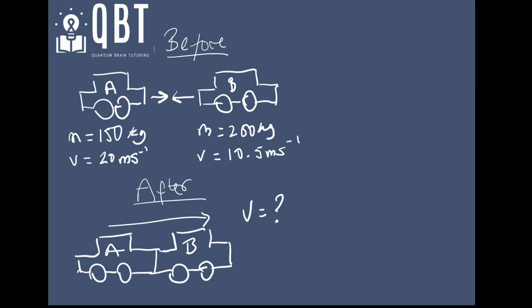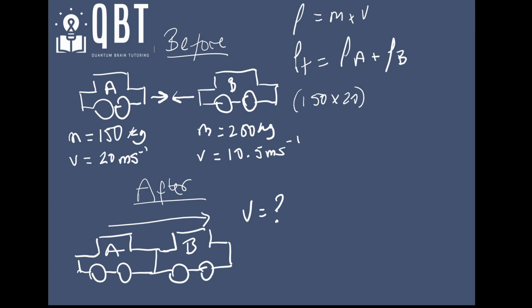Right, so let's calculate the total momentum here. The total momentum is going to be equal to the momentum of car A plus the momentum of car B. And we know that momentum is equal to mass times velocity. So for car A, 150 times 20, plus car B, 200 times 10.5.